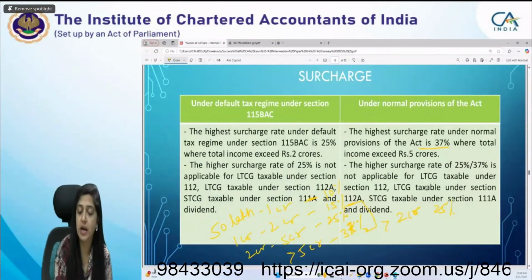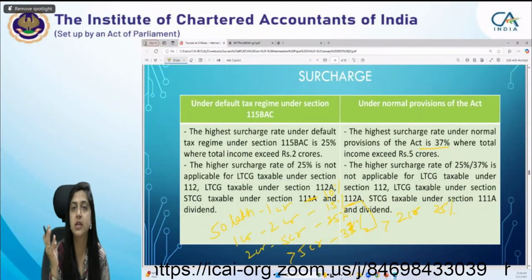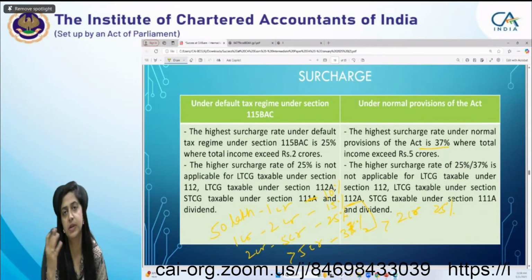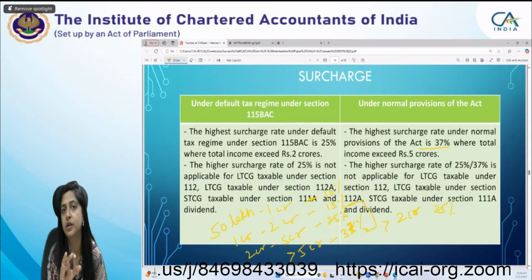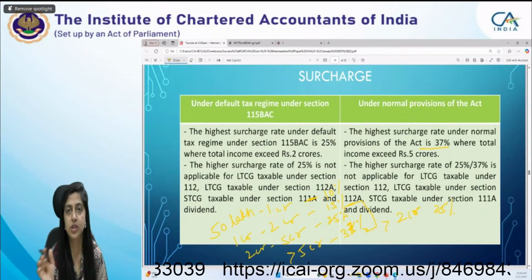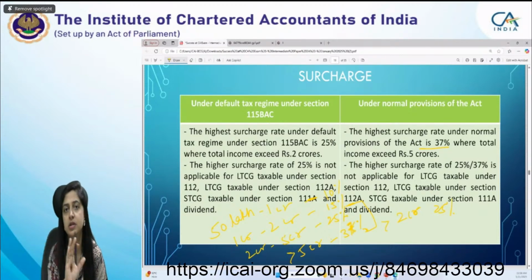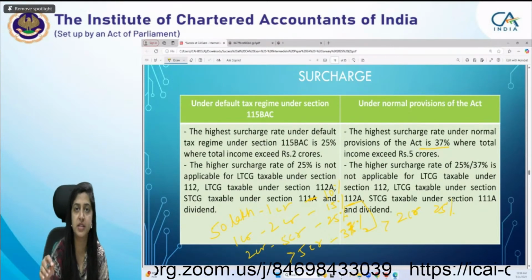This is the higher surcharge, 25%, in case of the default tax regime. But in case of LTCG, which is taxable either under 112 or 112A, STCG under 111A, and dividend income, the maximum surcharge will be 15%. So this higher surcharge of 25% and 37% is not applicable in case of tax on these incomes.